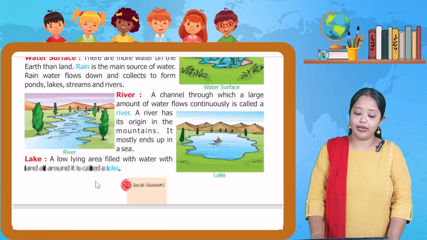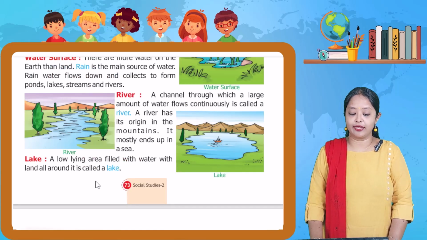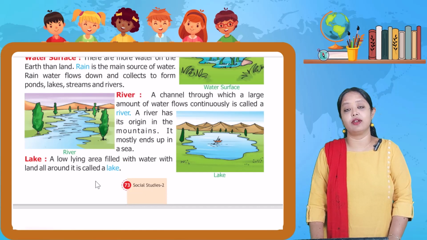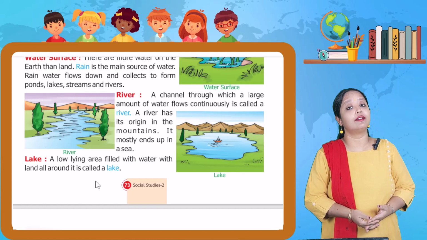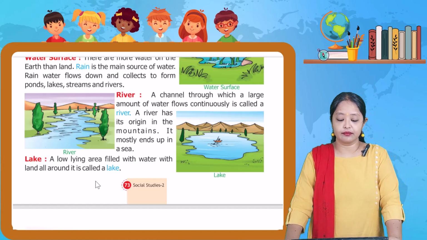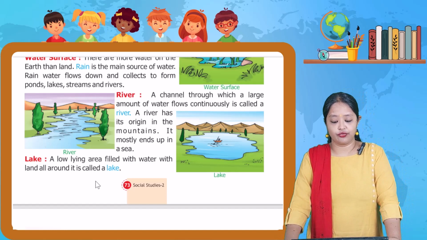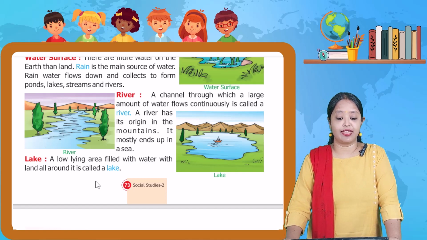Lake. A low-lying area filled with water with land all around is known as a lake. And what is the source of a lake? The rainfall. That is the water source for a lake. The next is waterfall. When a stream of water flowing in a rocky area falls from a height, it is known as waterfall.